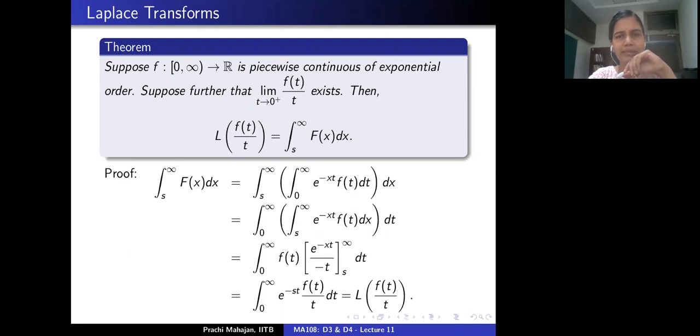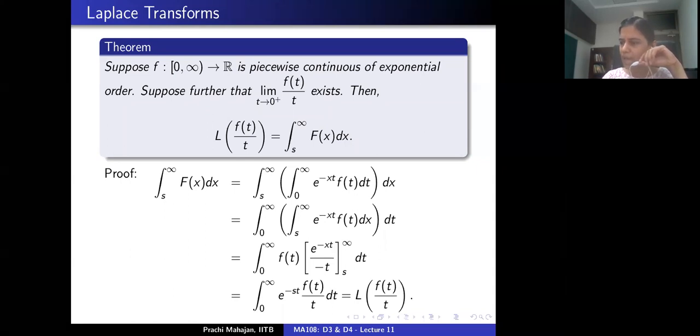Yeah. Is that okay? So the point to remember is that integration of the transform is the same as taking the Laplace transform of the function g, where g is the original function f divided by t. All right. So everybody with me up till now? Okay. Any questions? Okay. I'll take the silence as yes and go ahead.